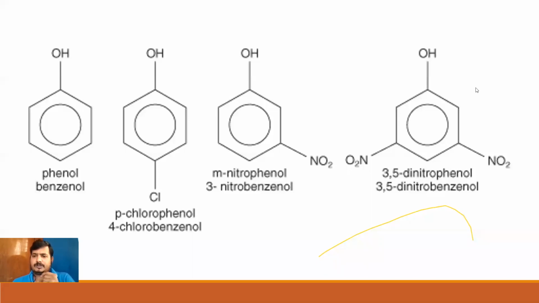Going to the last compound that we have here on the slide. In this case, I have two substituents, and both the substituents are nitro. And where are these nitro groups attached? They are attached at the meta position.